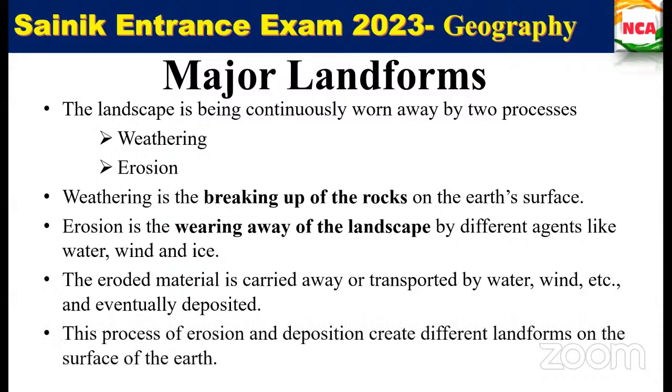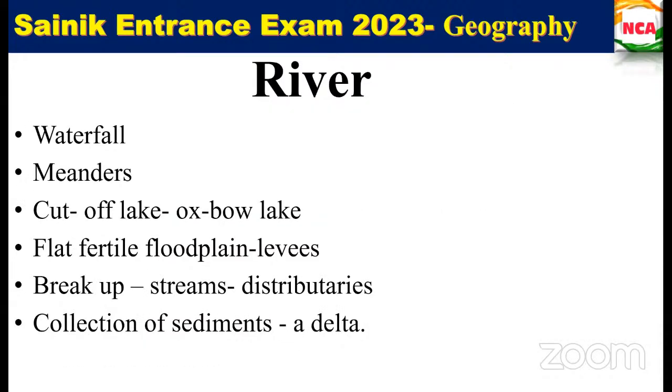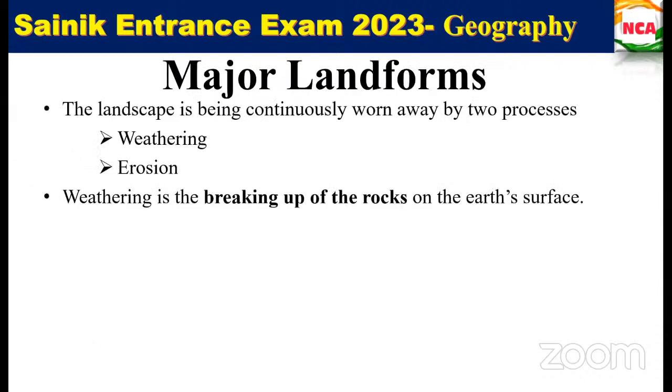You remember that or not? Let me know. So major landforms, we have seen that sudden changes are with respect to endogenic forces. These are exogenic forces. The major landforms based on the exogenic forces are forming by the process of weathering and erosion. Is that clear, Harish?